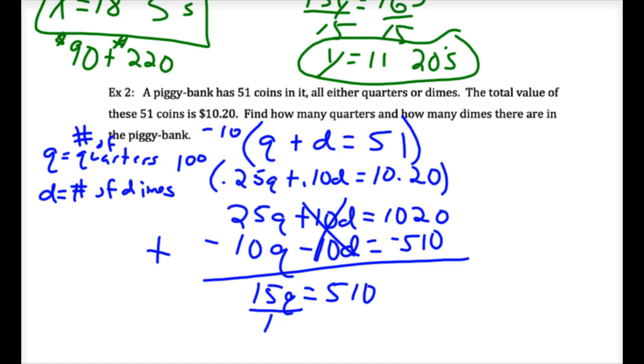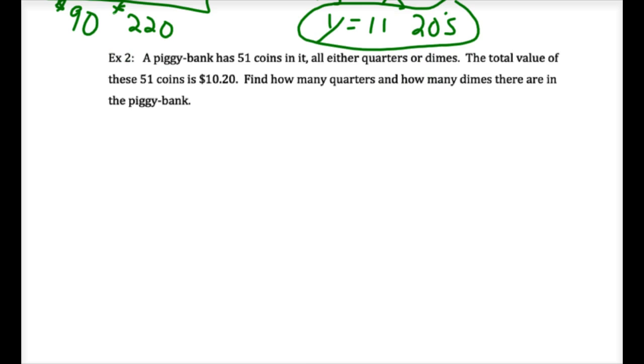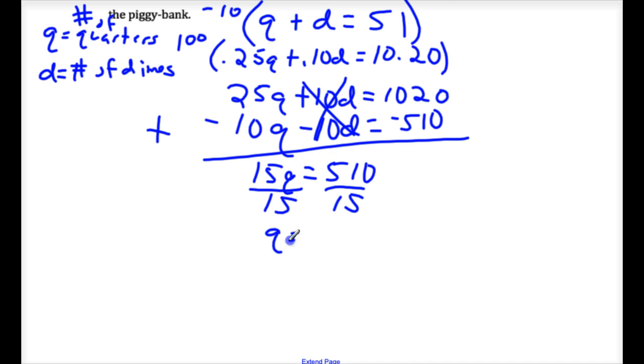Somebody divide 510 by 15. 34. Thank you. So that means he has 34 quarters.